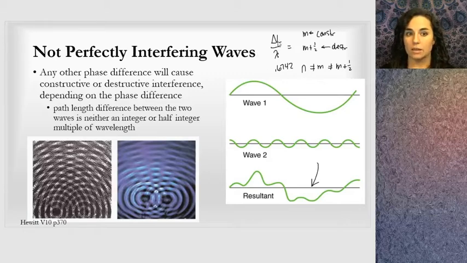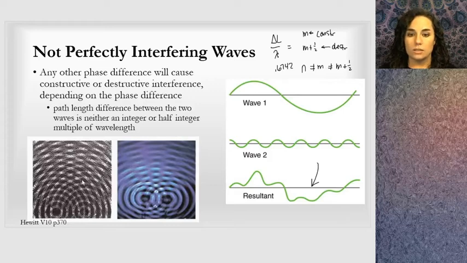When I take the path length difference and I divide by the wavelength, I could end up with some arbitrary fraction. I don't know what it would be. It could be any number. So the perfectly constructive and perfectly destructive interference are very special cases of interference. Otherwise, we get this not perfectly interfering.